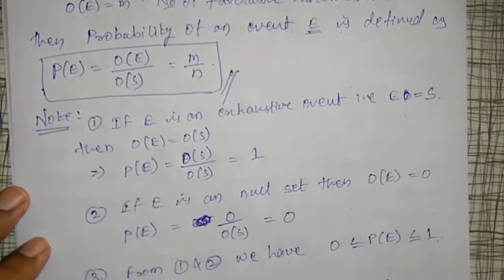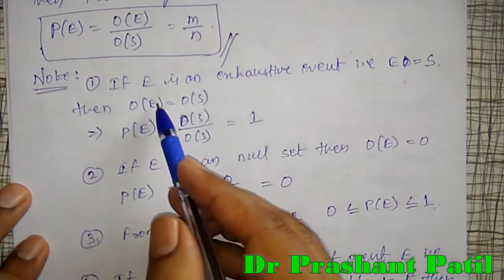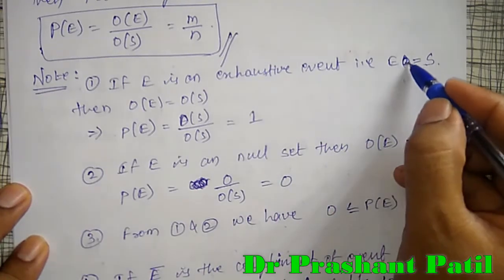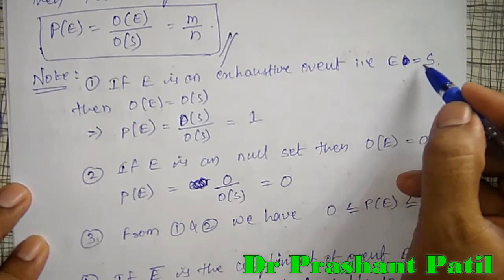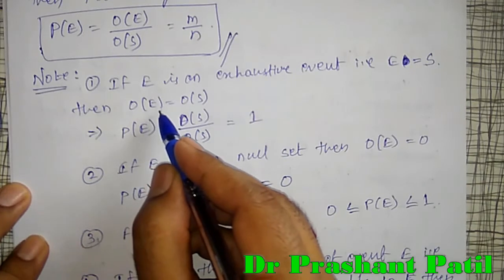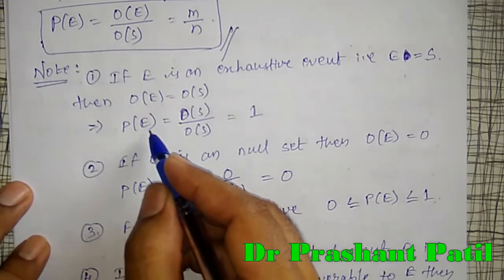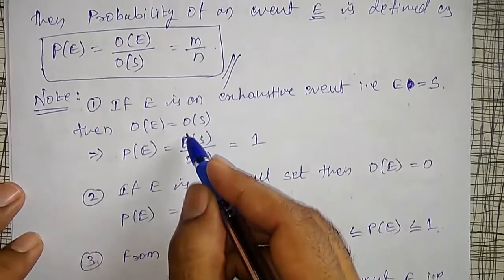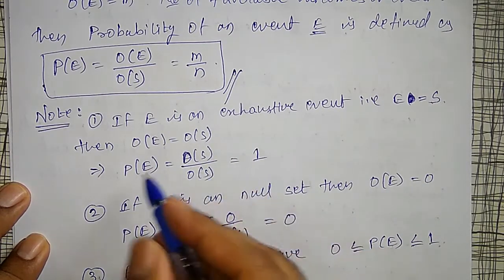Next, some properties of probability I have to define here. If E is an exhaustive event, then E is equal to the sample space. Then order of E is equal to order of sample space S. That means the number of elements in E is equal to the number of elements in S. Then the probability of the event becomes order of S divided by order of S, because both are the same. By the definition, order of E is replaced by order of S. Therefore it cancels and is equal to 1.